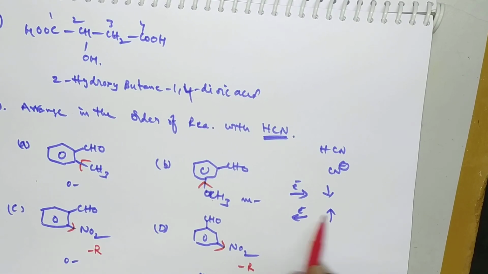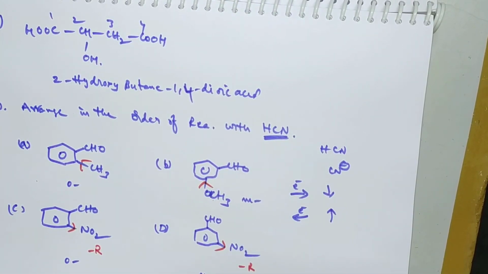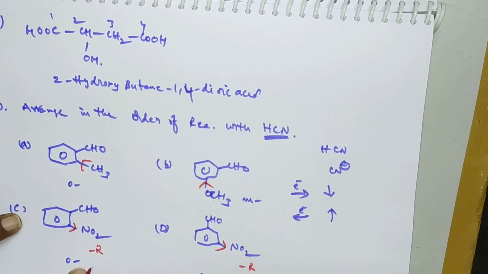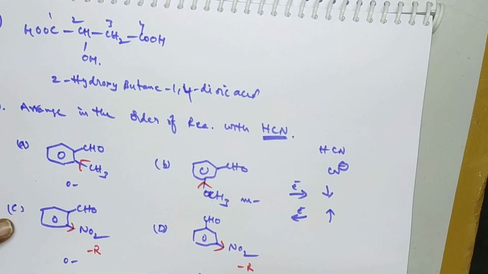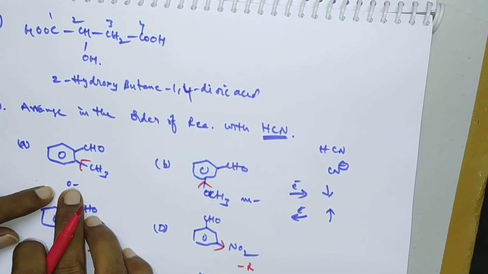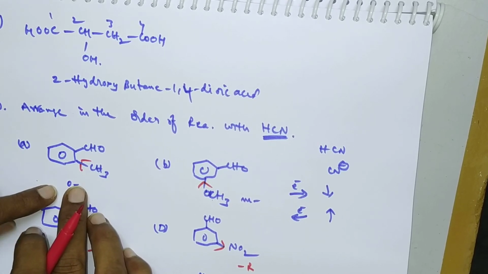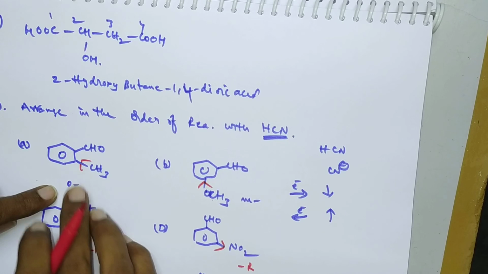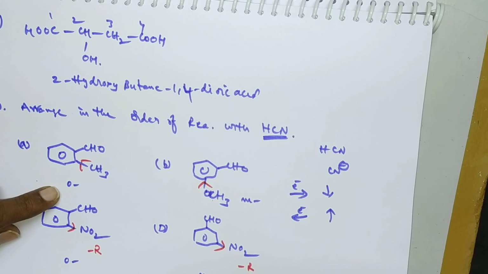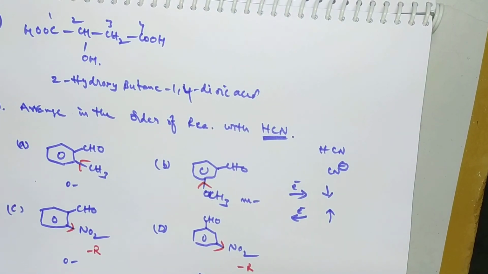Here we have to arrange according to their reactivity. If an electron withdrawing group is there, that will be more reactive. Here the withdrawing group is at the ortho position and here at the meta position, so C will be more reactive than D. So D is more reactive than these two. Among these two, which is more reactive? Ortho has more effect, and more effect means it is less reactive. So this will be more reactive. So C greater than D greater than B greater than A. This is the correct order of reactivity.